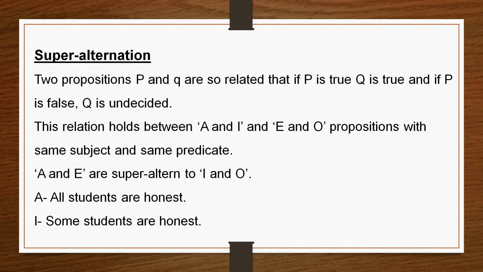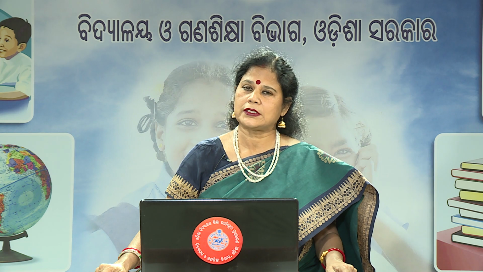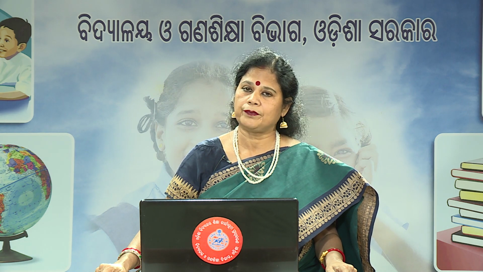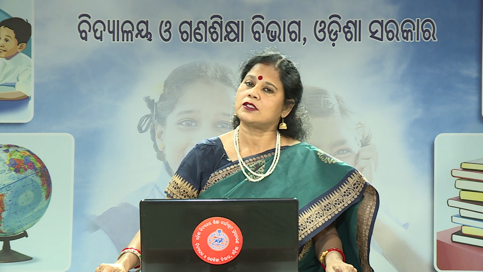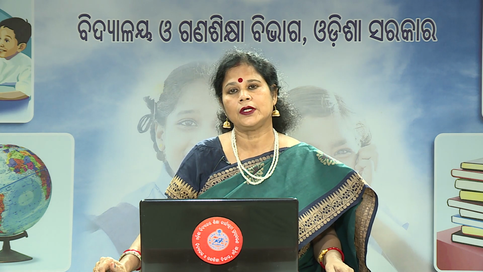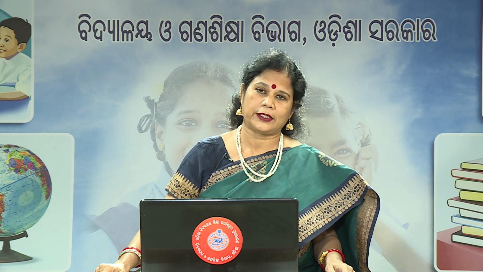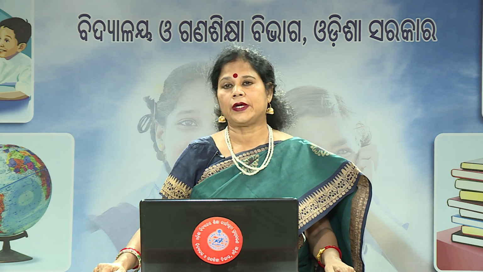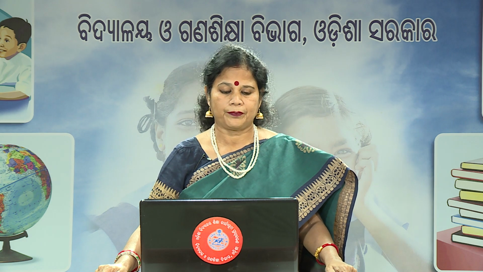Now, let us take the example. A proposition is "all students are honest", I proposition is "some students are honest". A proposition is universal, I proposition is particular. If universal is true, then particular must be true. If I say all girls are pretty, then some girls must be pretty. So if universal is true, particular also is true. So if A is true, I also is true.